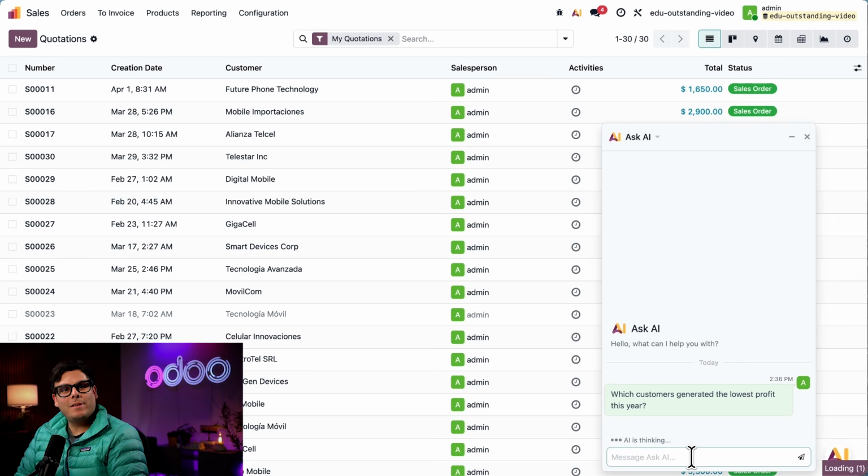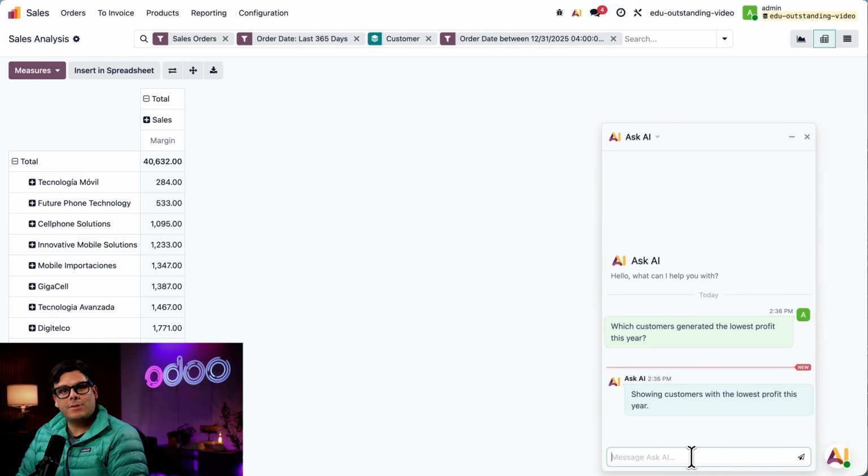And would you look at that? Odoo AI analyzes not just sales, but margins as well. It highlights the customers contributing the least profit. This insight is just as valuable, and it helps sales managers identify accounts that may be costing more to serve than they return. This opens the door to smarter decisions, whether it's adjusting pricing, optimizing service levels, or rethinking how time and resources are allocated. This helps teams take a more strategic, data driven approach to improving overall profitability.